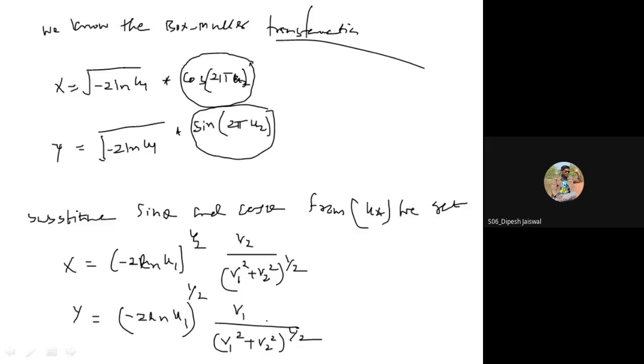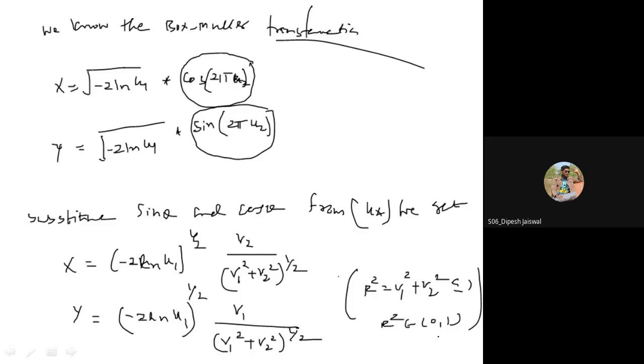Okay, so why? Because we have considered r square equal to v1 square plus v2 square, which is less than or equal to 1, that is r square belongs to 0 to 1, they are uniform.